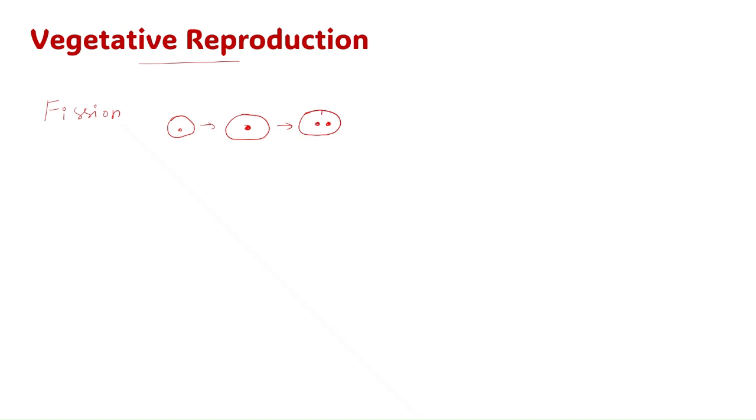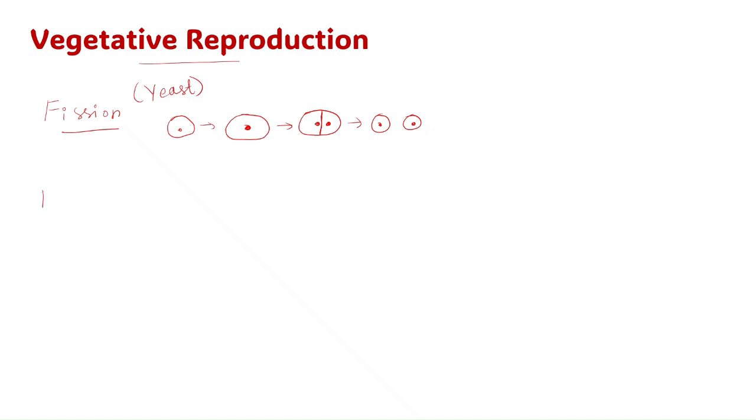After that, the cell wall forms between them and forms two equal daughter cells. So this is about fission. This happens in unicellular fungus, that is in the yeast.